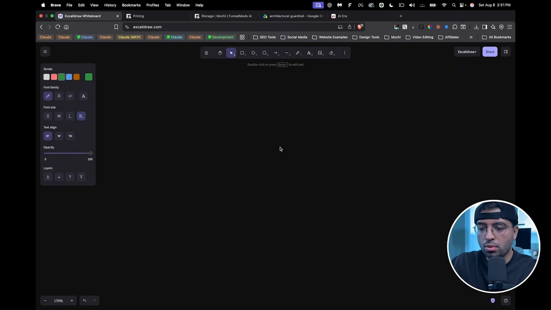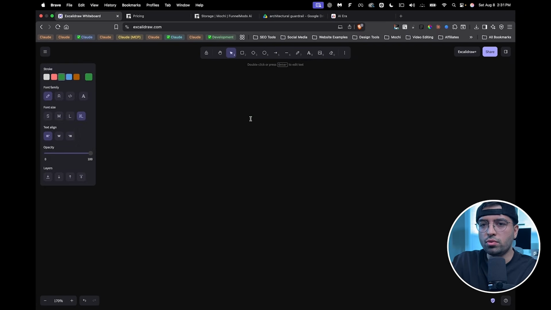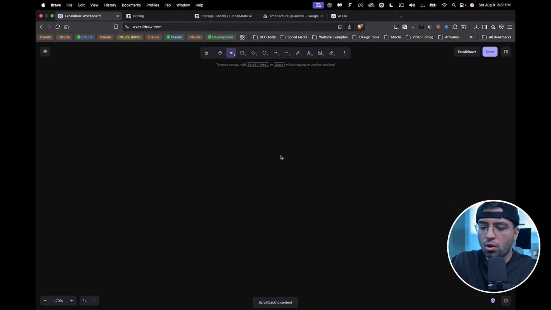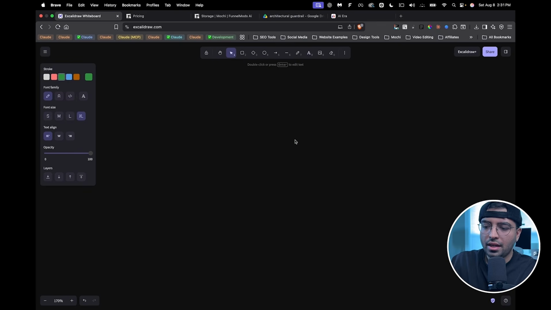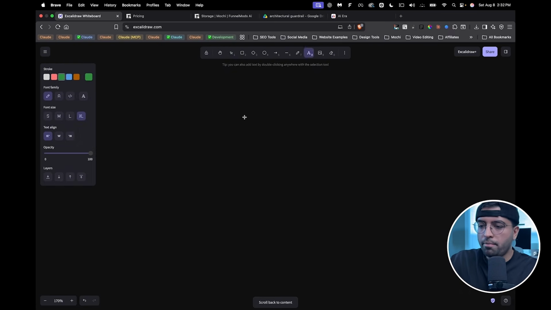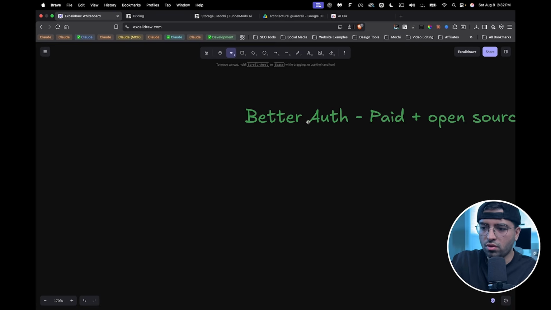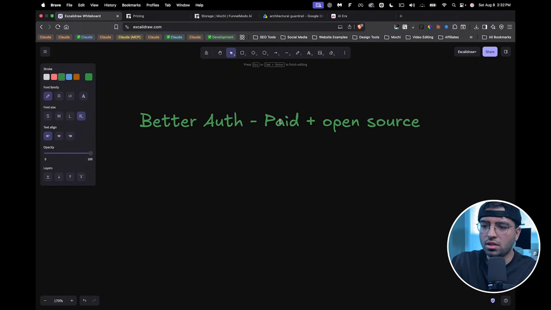So now there's another problem that could happen, not all the time, but it could happen, where the third-party libraries you use might need to be swapped out in the future, or the third-party library used in your app might be restricted on a feature that you need. You need something that that third-party tool can't give you, but you still want to use those tools. And so in my architectural guardrail, in the same boilerplate, I actually have two different setups. I have Better Auth, which I think is paid plus open source, so they have two different alternatives. If you don't really need the paid plan, this is how Better Auth works.